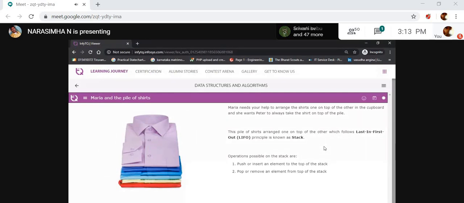Just remember that one. Next, the operations possible in stacks: you can insert data and you can get the data out. Only two operations. You can insert into the stack and you can get out from the stack. The operations are nothing but push and pop. You are pushing a shirt or a cloth into a cupboard, and then pop is nothing but picking up the last element from the cupboard.